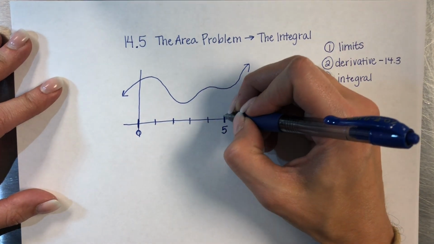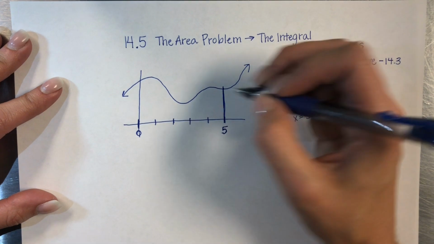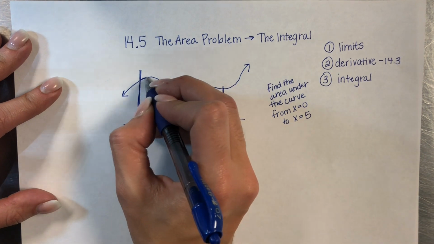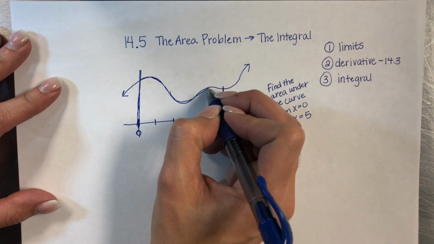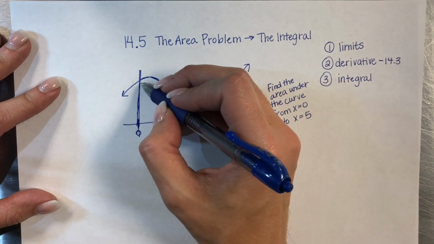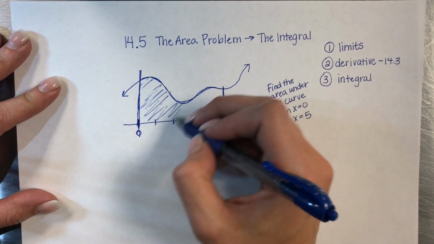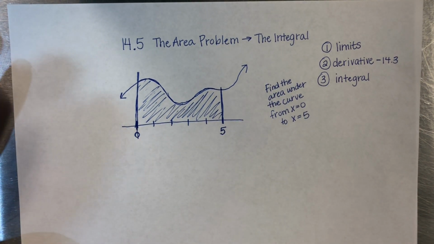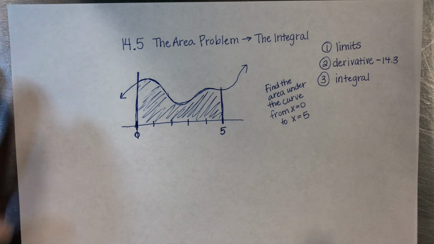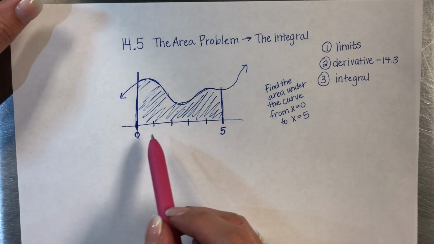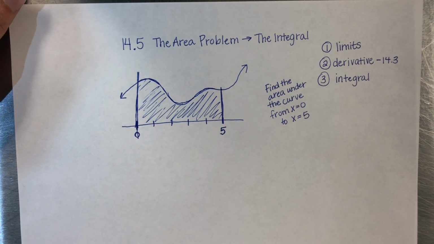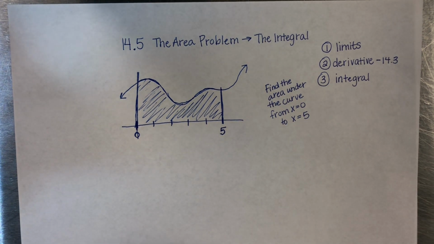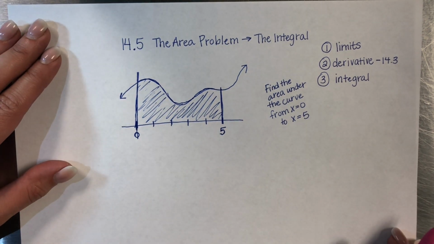So what they want me to do is basically to section off, right, that area of the graph that's between 0 and 5, all right, and find the area that is in between that graph, okay, and the x-axis right there, all right, find that area. Now, in geometry, right, we did area of shapes, okay, and you could just plug stuff into a formula to get the area, all right? We have some kind of crazy graph, some crazy curve here, and there's not gonna be an area formula for that.